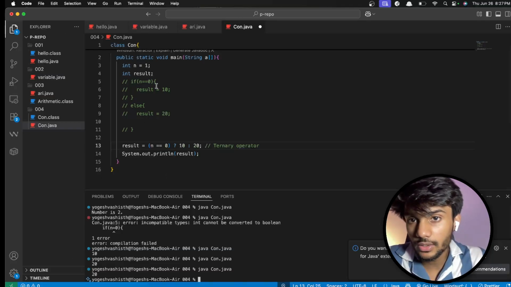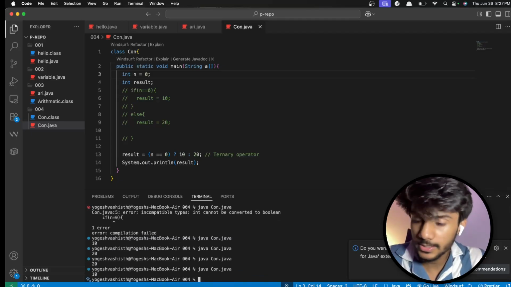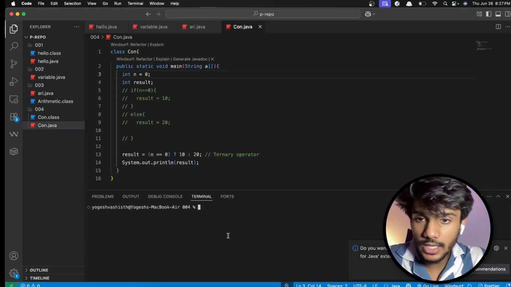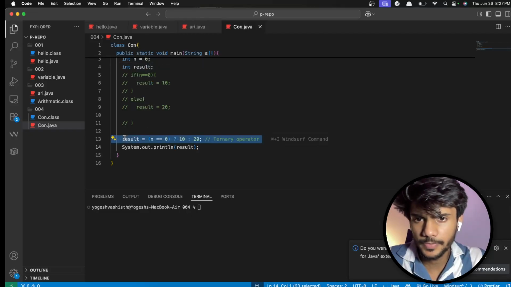We can check this. So result goes 20 because n is 1 here, and I can do this 0 here, and this should give me 10. Yeah, it is giving me 10. Perfect. This is something known as the ternary operator. It's a very beautiful concept.